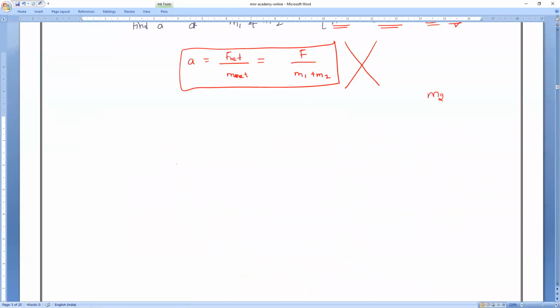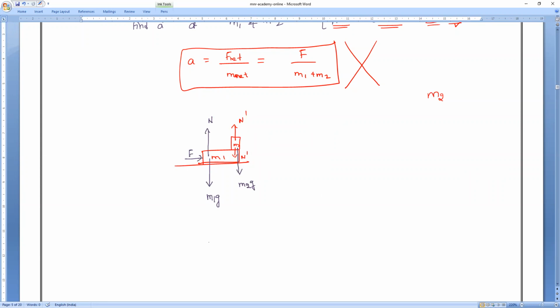Again, I will draw the diagram. You can also draw it. So this is M1 and here somewhere M2 is there. Then the normal force exerted by M1 on M2, let me take as N dash. Then the force by M2 on M1 will also be N dash. Am I right? All of you? Yes, please respond.